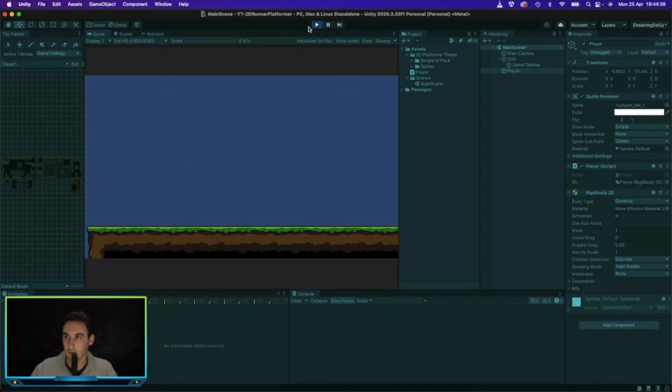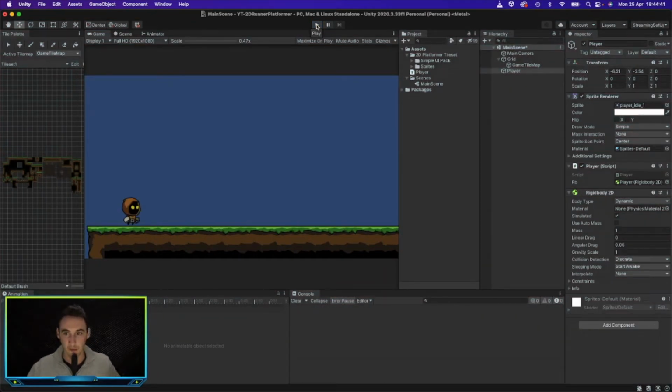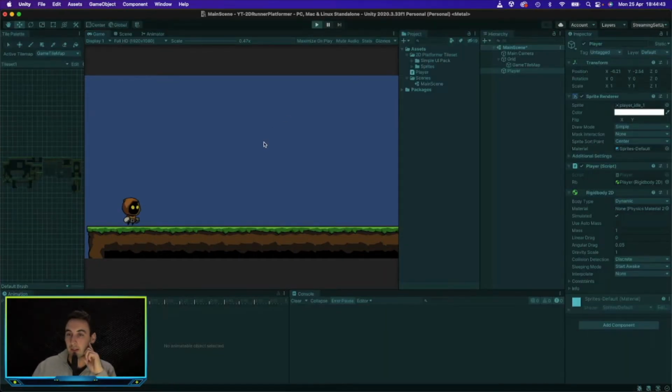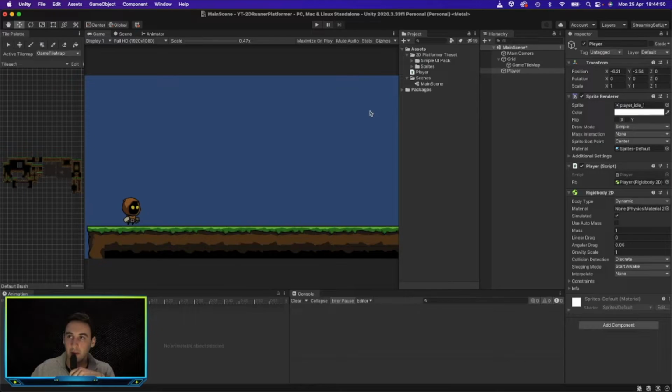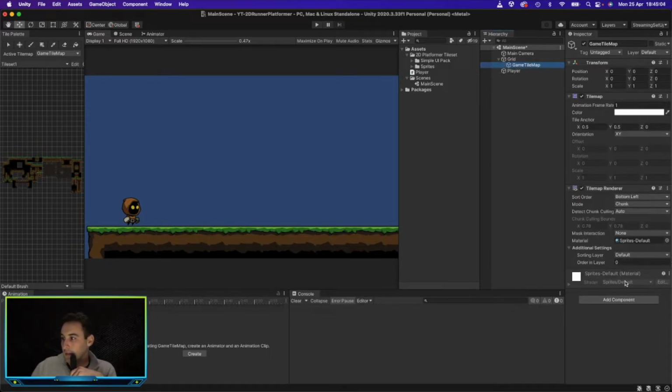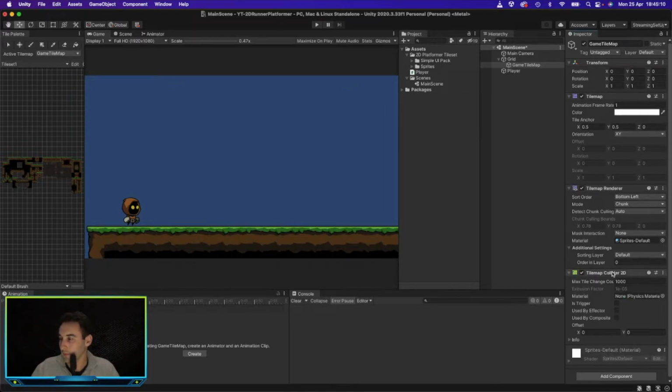Well, there you go, we've got some movement, but we don't have any restrictions on the player, so let's try that again. So yeah, there we go. Something is happening and the player is moving, but we don't have a collider on the floor, so the player is not going to detect that they're standing on the floor. So let's add a tilemap collider 2D to that.